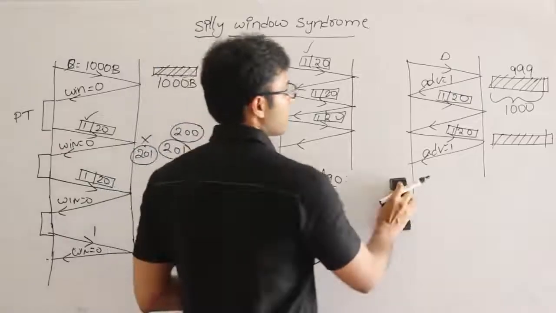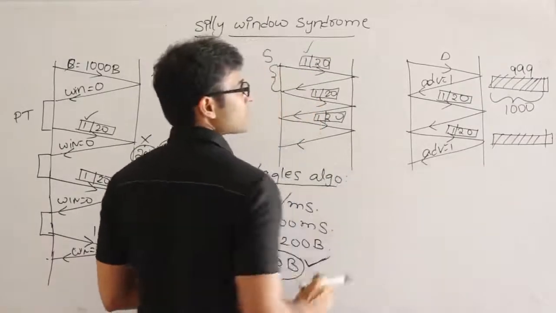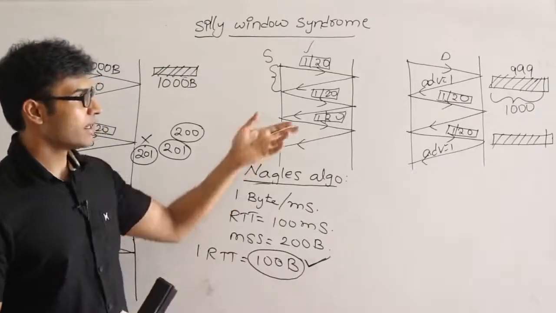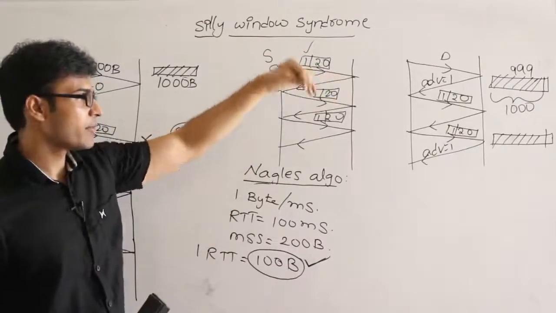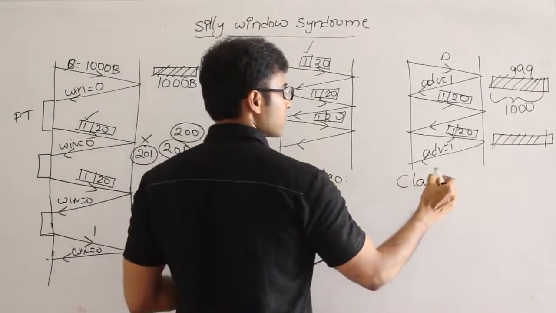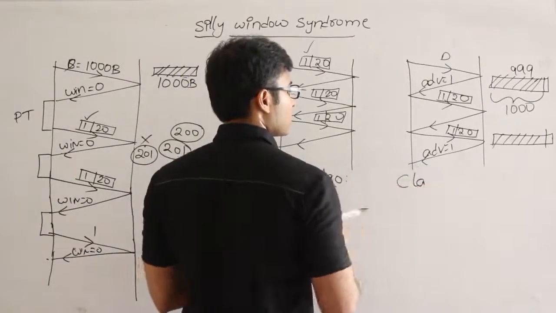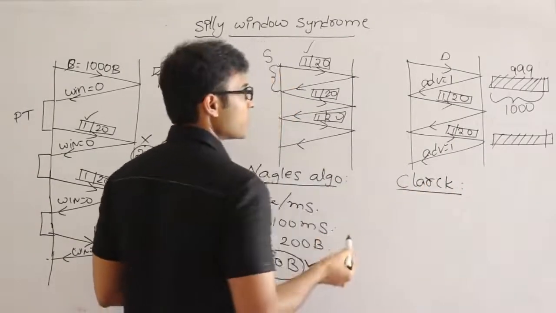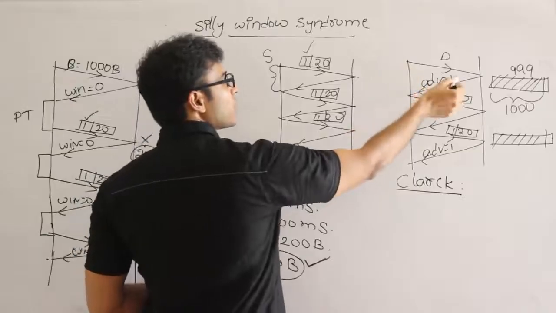And now what about this destination problem? Whenever the destination is consuming 1 byte at a time, then Clark has proposed a solution: the destination should not advertise 1 byte.